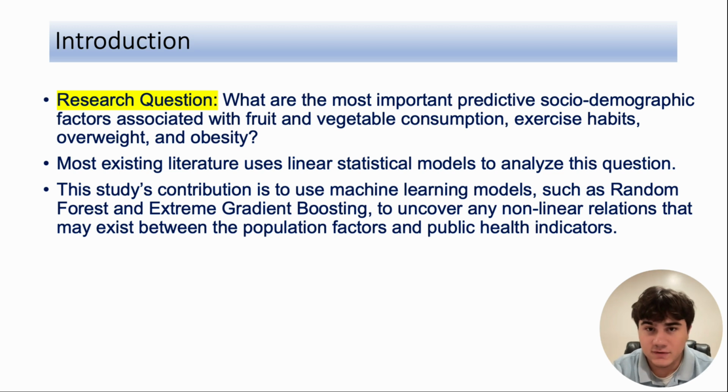This study aims to find the key important sociodemographic predictors associated with fruit and vegetable consumption, which is diet, exercise habits, overweight status, and obesity. Most prior literature uses only traditional statistic models to analyze these associations. However, this study contributes by using machine learning models that can more accurately represent nonlinear associations between sociodemographic predictors and public health indicators.